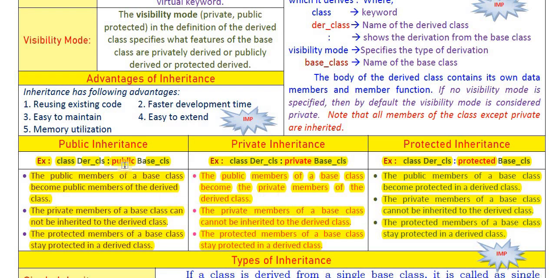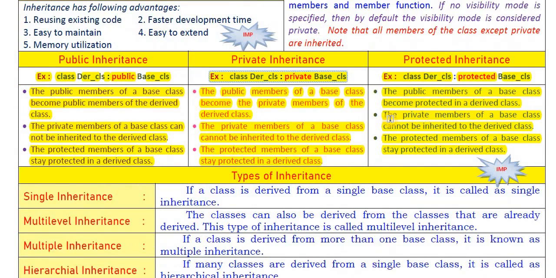So once again, in public visibility mode, public members of base class remain public in derived class. In private visibility mode, public members of base class become private in derived class, and protected members of base class remain protected in derived class. So this is about public inheritance, private inheritance, and protected inheritance. Okay, next.